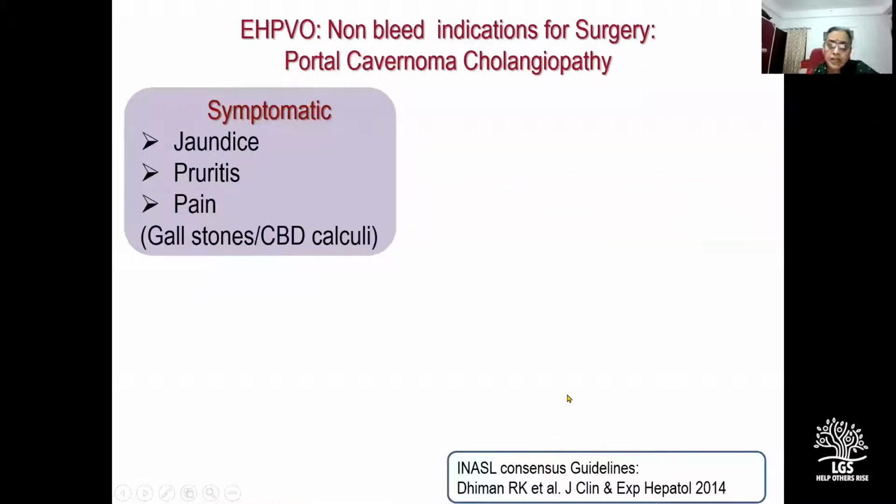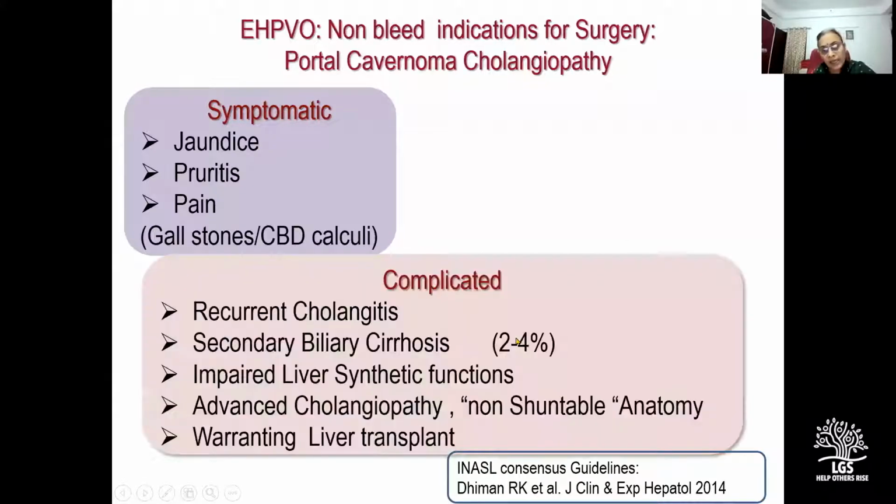Portal cavernoma cholangiopathy becomes an indication for surgery when it is symptomatic in the form of jaundice, pruritus, or pain. It could get complicated in the form of recurrent cholangitis. It can evolve into secondary biliary cirrhosis, which together with impairment of synthetic functions of the liver, advanced cholangiopathy, and a non-shuntable anatomy can actually warrant a liver transplant.